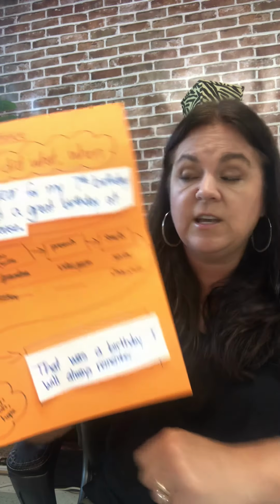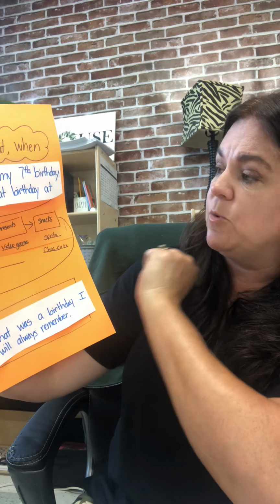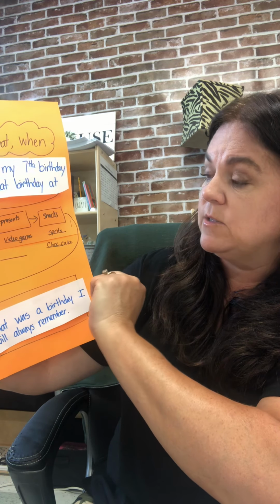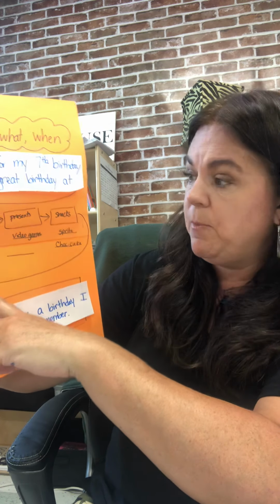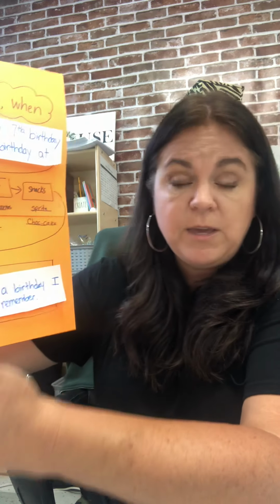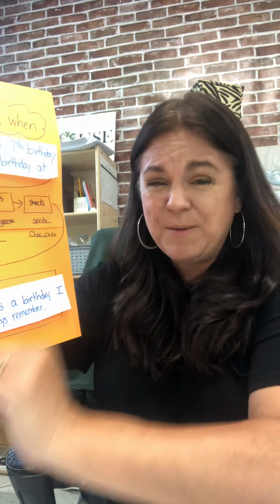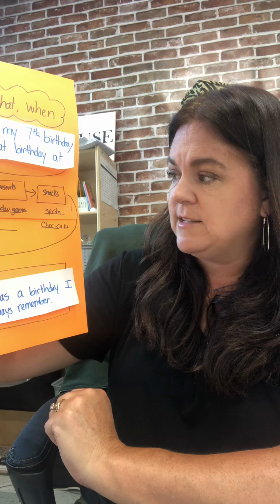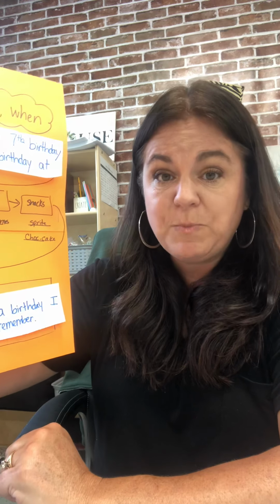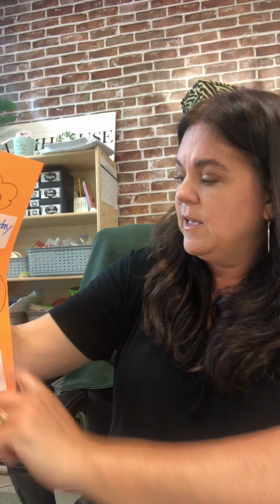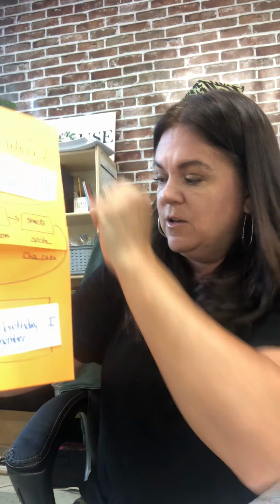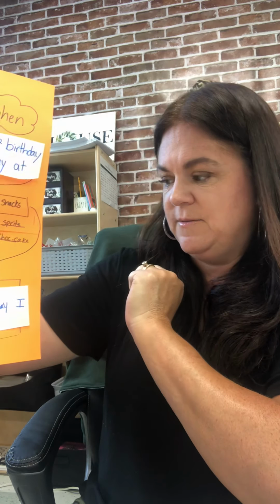And then this reads just like a story. So last year for my 7th birthday, I had a great birthday party at my house. There were many people who came to my party. My grandma Betty, my cousin Kelsey, and my best friends Abby, Aaron, and Suzanne, period. That's a couple sentences right there. I couldn't believe all the presents I got. I got video games and a beautiful sparkly necklace. Finally, it was time for the snacks. We had Sprite, chocolate cake, and cheesy pizza. Everybody loved it. That was a birthday I will always remember.